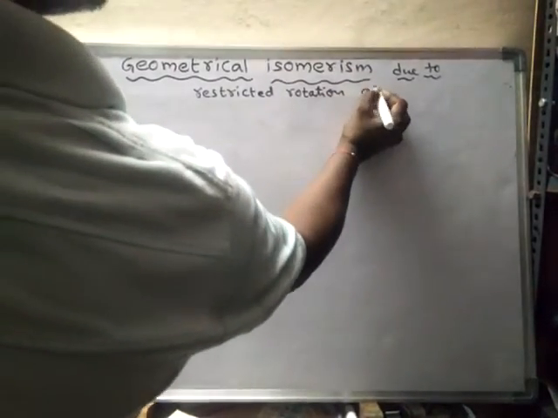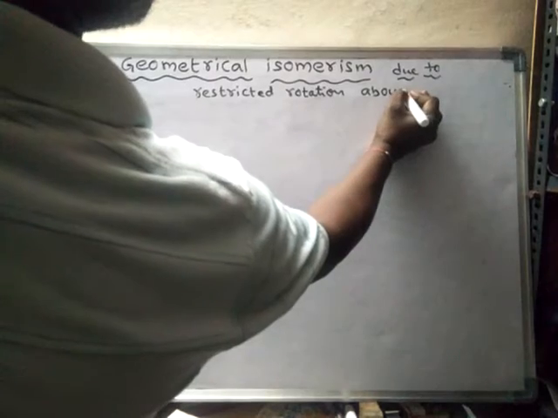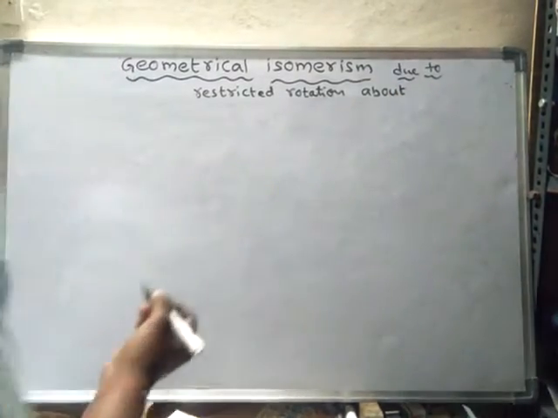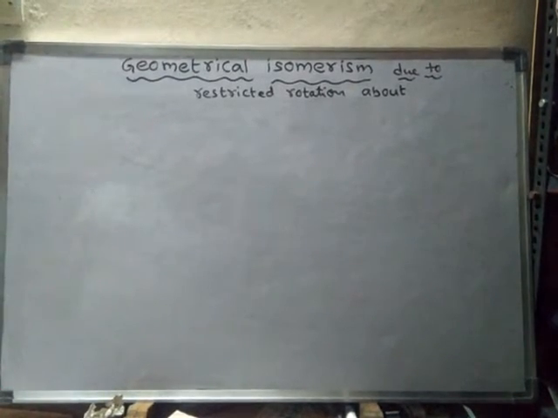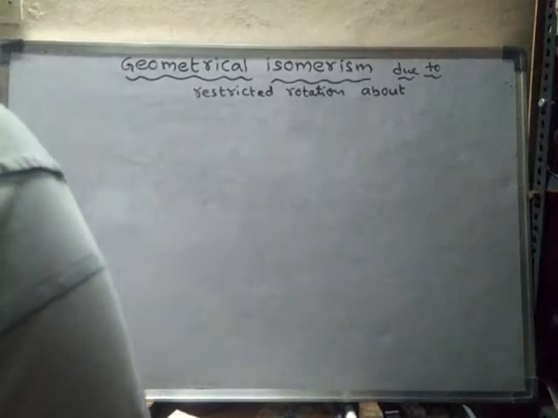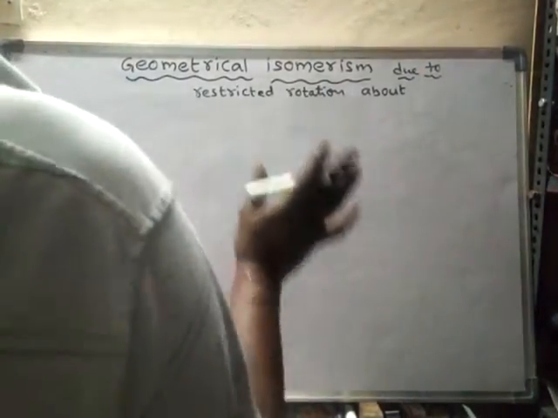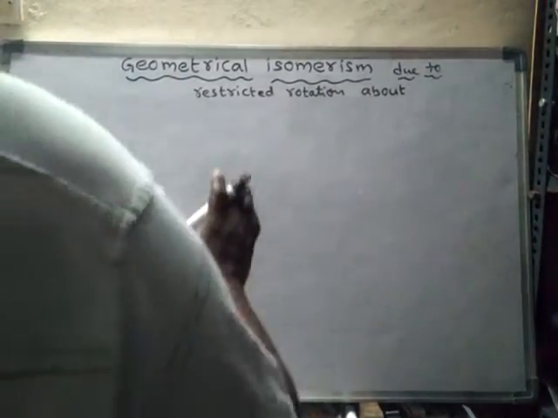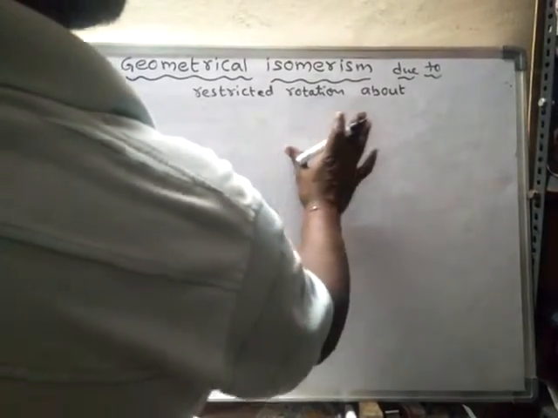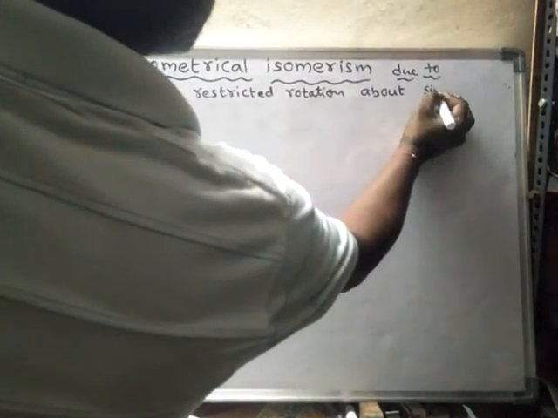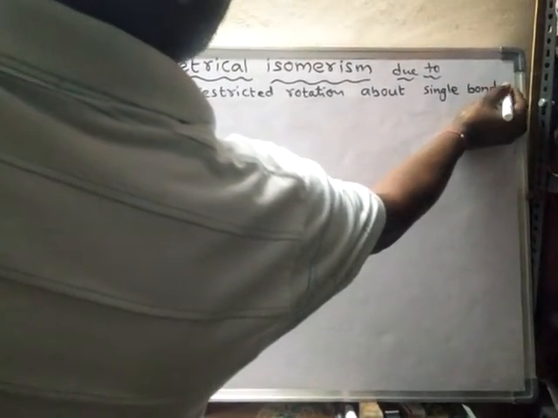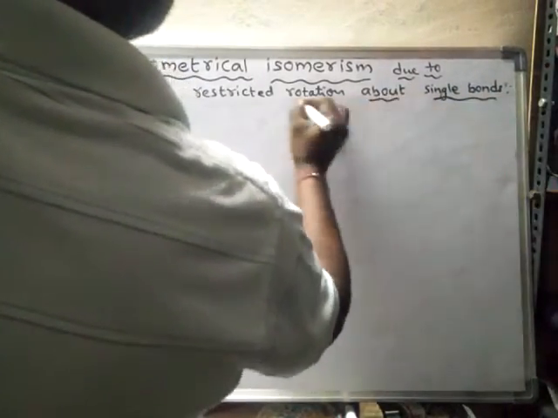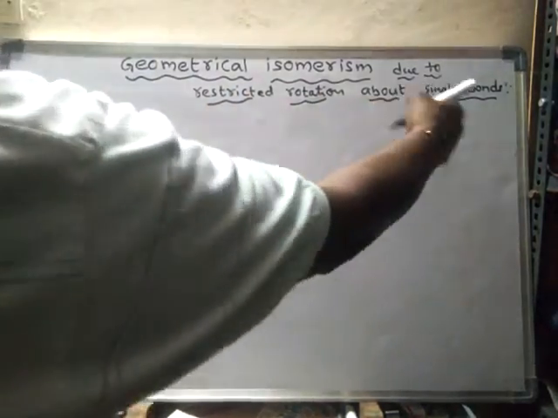About a single bond, generally, restricted rotation is present either in double bonds, or else in triple bonds, or else in cyclic compounds. But in some cases, restricted rotation is also present about single bonds. So now let us learn about those compounds where restricted rotation is present about single bonds.